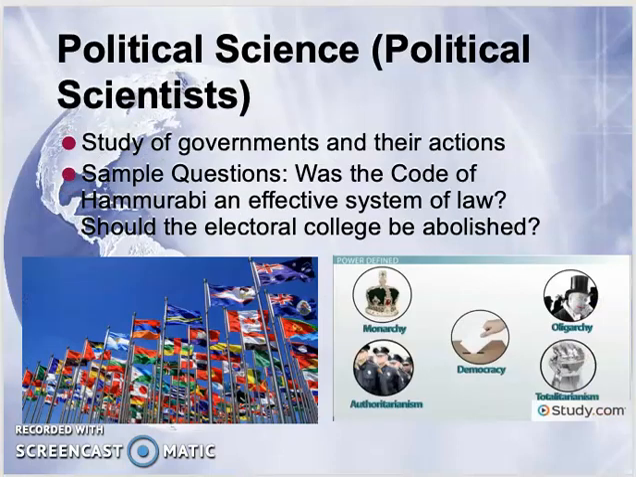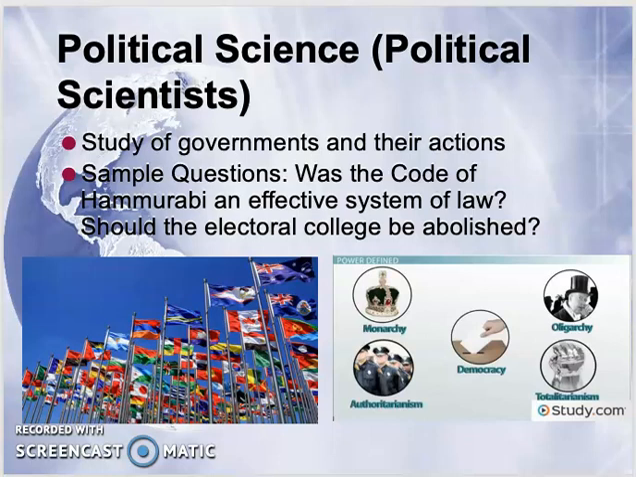The next social science we have is called political science. People who study political science are simply called political scientists. Political scientists study governments and their actions. So some sample questions they might be concerned with are, was the Code of Hammurabi an effective system of law? Or maybe, should the Electoral College be abolished?